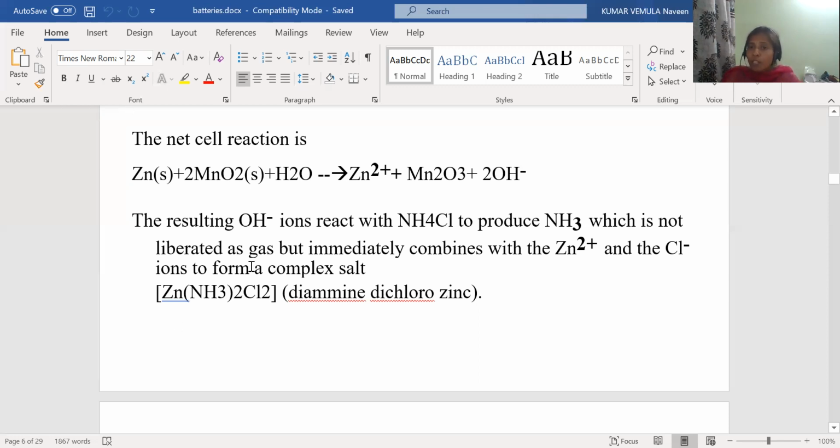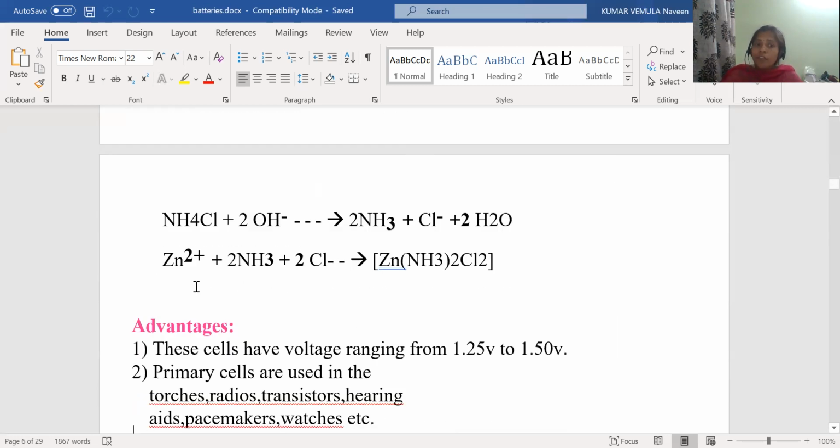How is this complex compound forming? Because of the reaction of OH⁻ with ammonium chloride. So initially, what is happening here? This OH⁻ is reacting with ammonium chloride to produce ammonia. But this ammonia immediately reacts with our Zn2+ and Cl⁻ to produce one of the complex compounds. This complex compound is the main cause of rust inside the battery. Yes, because of this product inside the battery, corrosion, that means rust, is forming inside the battery. So it is decreasing the lifespan of the battery.